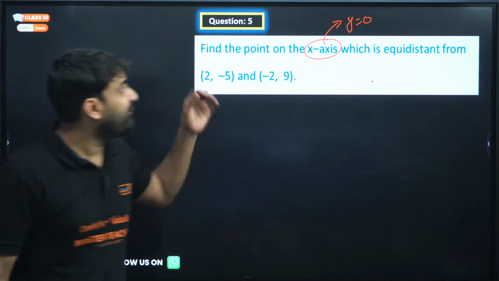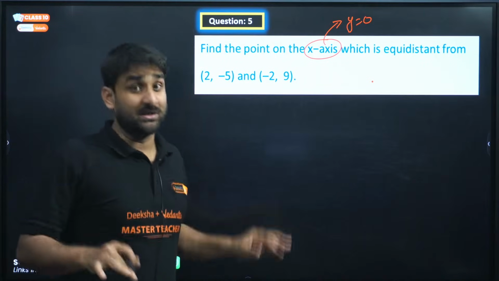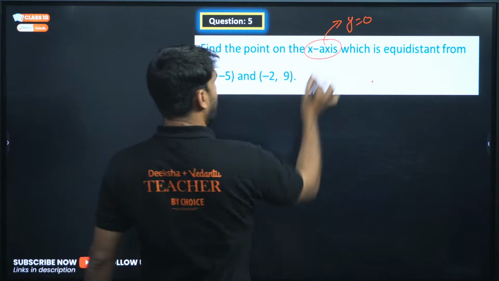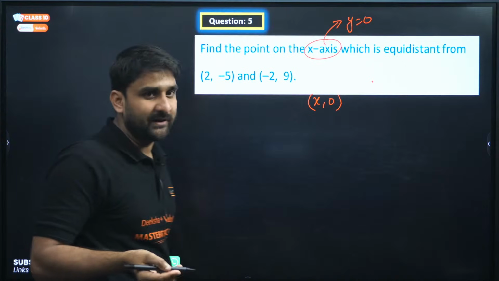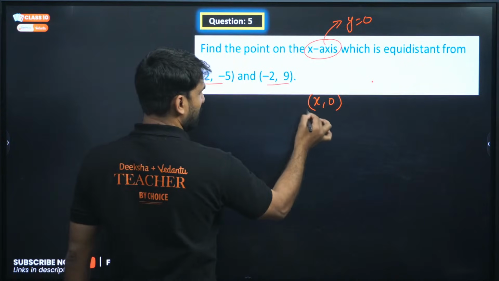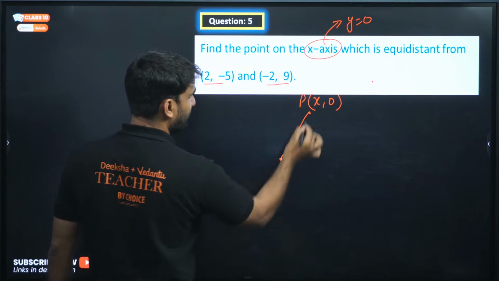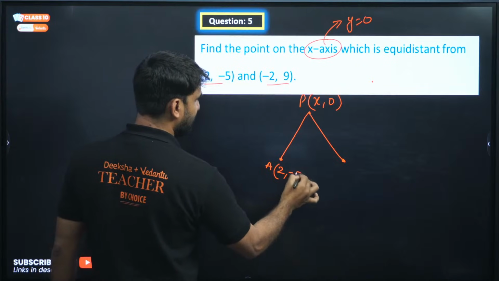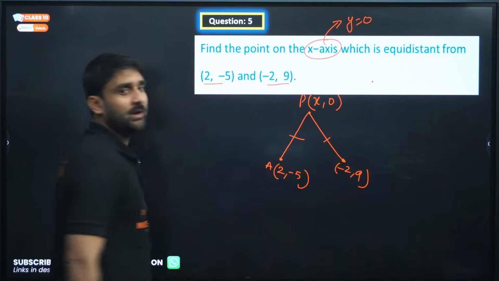Kavya, superb. So if a point is on the x-axis, then the y coordinate will be 0. Yes, there will be some x value, but y will be 0. So on the x-axis, the point will be x comma 0. Let's say this point P is equidistant from A and B. A is 2 comma minus 5 and B is minus 2 comma 9. Both the distances are equal.